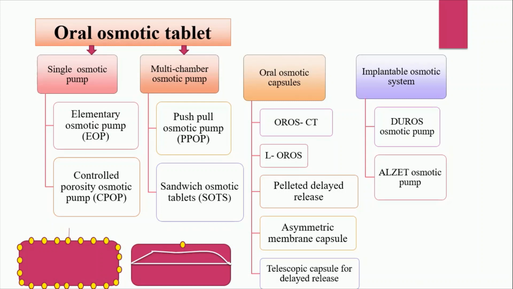Second one is the sandwich osmotic pump. In the PPOP two compartments are there, while in the case of the sandwich osmotic pump, three compartments are there, with two diaphragms, a top diaphragm and a bottom diaphragm. Top and bottom are the drug compartments and the center is the osmogen, and two orifices are formed at both ends. So ultimately the release rate is comparatively more in the sandwich osmotic tablet compared to PPOP.